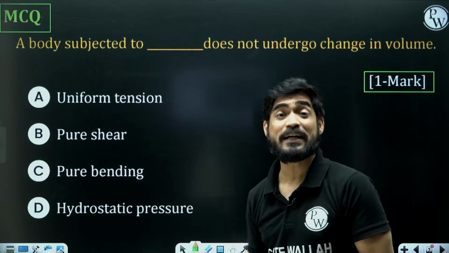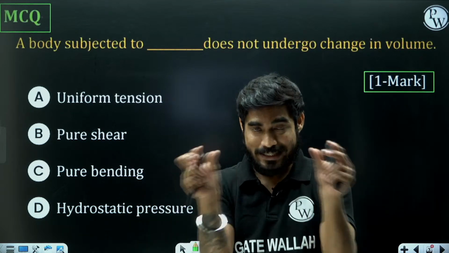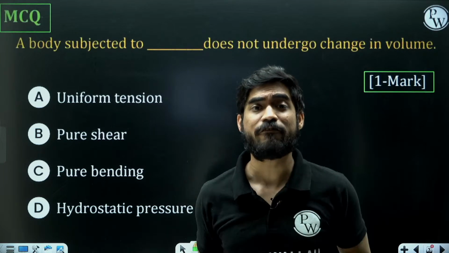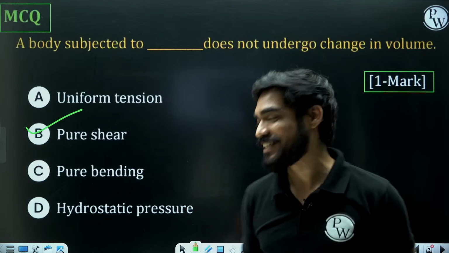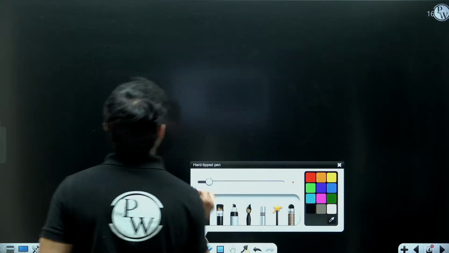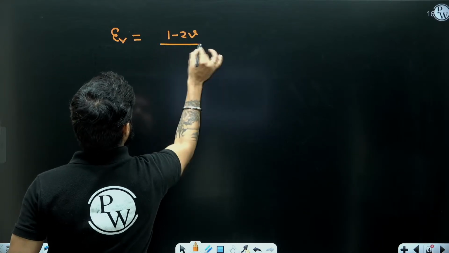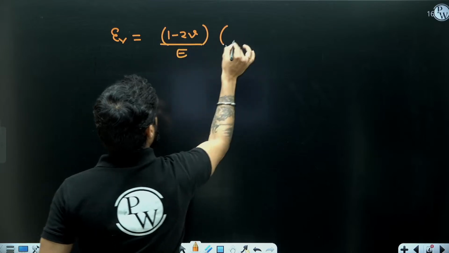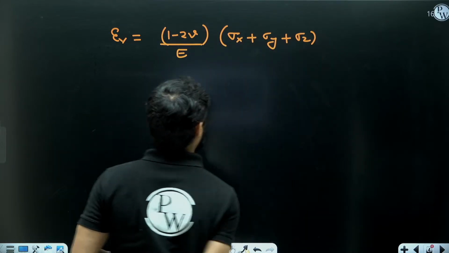In case of pure bending also, if I bend a beam, then the length is going to increase or decrease depending upon the fiber. But in case of pure shear, there will be no change in volume. What is the formula for change in volume? What is the volumetric strain formula? It is epsilon v = (1 minus 2 nu) by E times (sigma x plus sigma y plus sigma z), right?